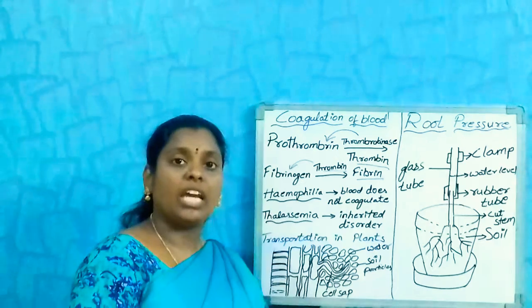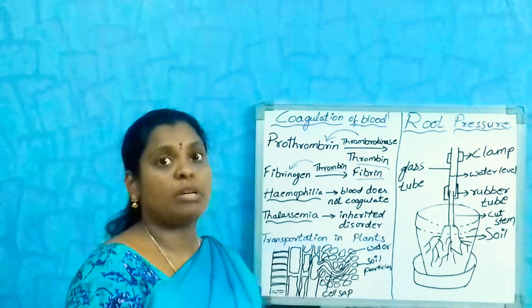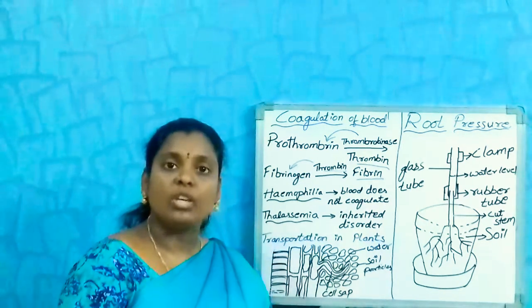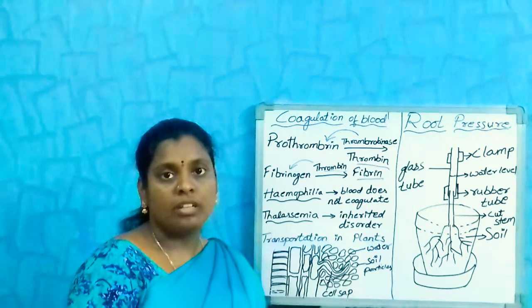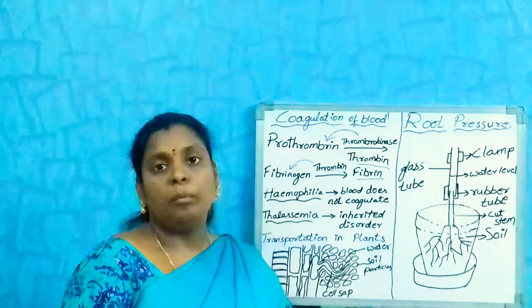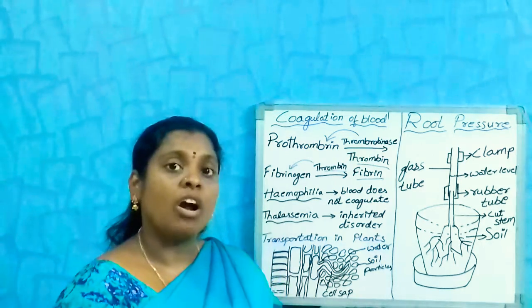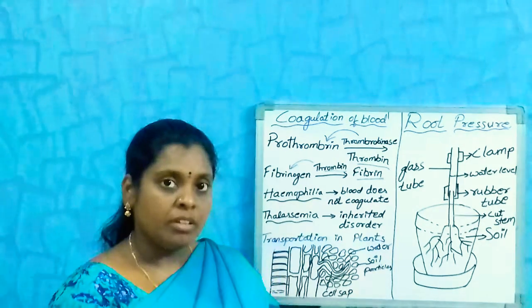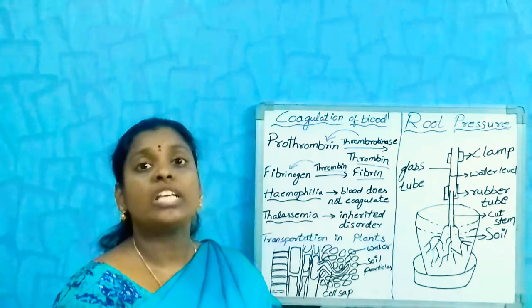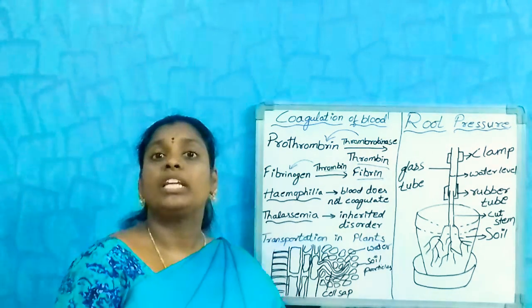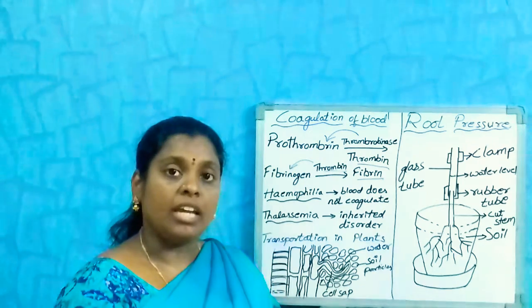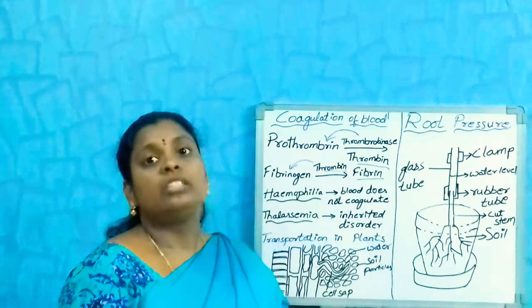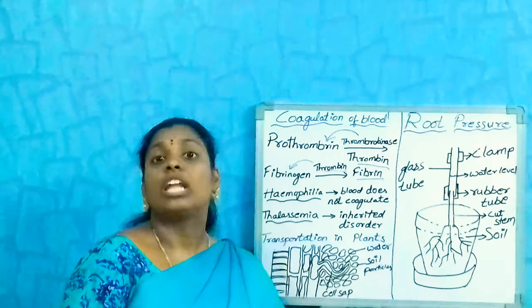Here vitamin K is also very useful for the blood to clot. There is a blood disorder called hemophilia. A person suffering from deficiency of vitamin K does not have fast blood coagulation.